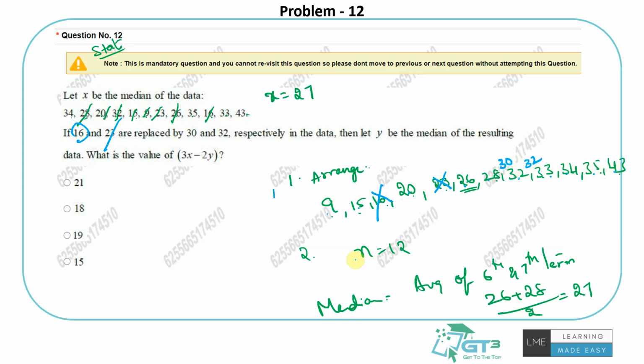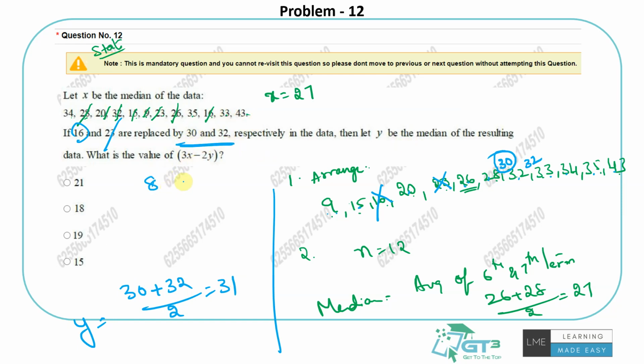Again same logic. So the 6th and 7th terms: 1st, 2nd, 3rd, 4th, 5th, 6th. So 30 is the 6th term and the 7th term is 32, so (30 + 32)/2. So 31 is the median for this revised data set with this replacement. 3 into X is 81, minus 2 into 27 is 54. So 2 into 31 is 62. The answer will be 19, the difference between them, right? Simple median calculation, that's the answer.